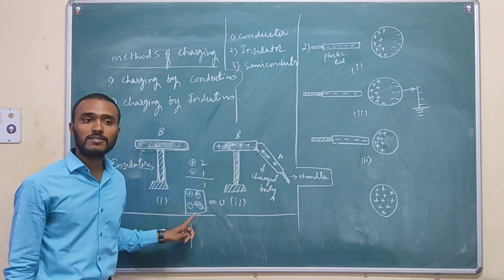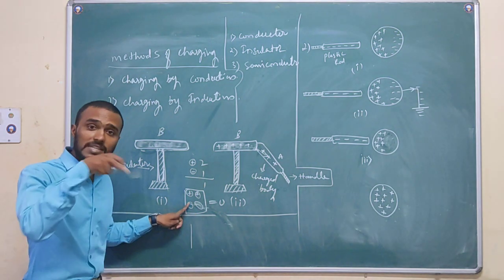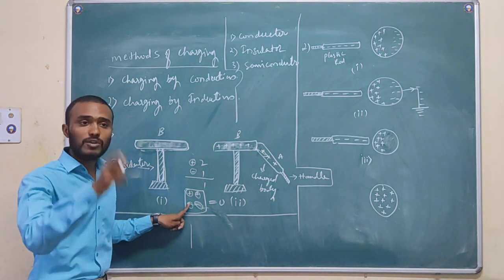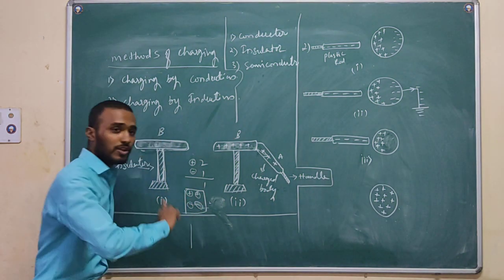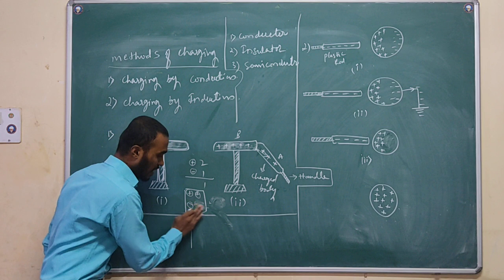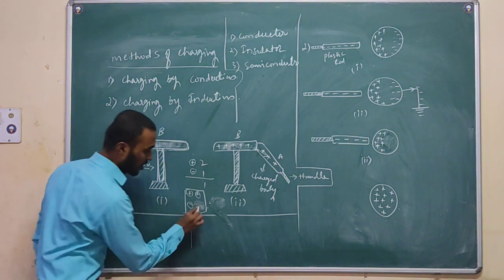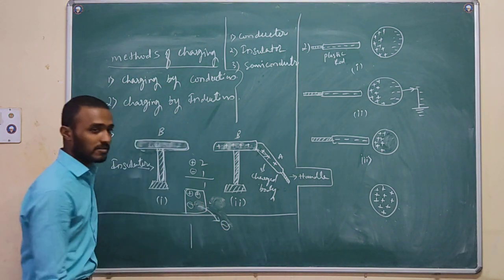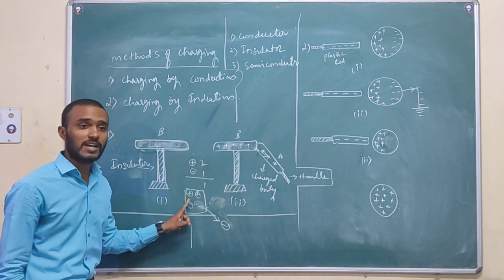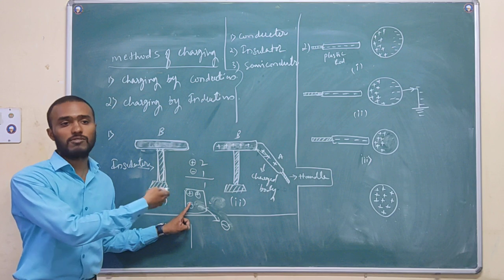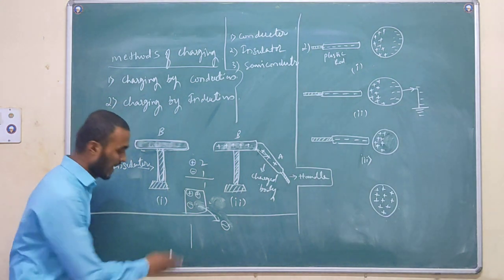The net charge of this body is 0. Now this body is uncharged. If I want to charge this body, I should remove a charge. I will remove one negative charge. Now this body is charged. Which kind of charge is it? Positively charged.